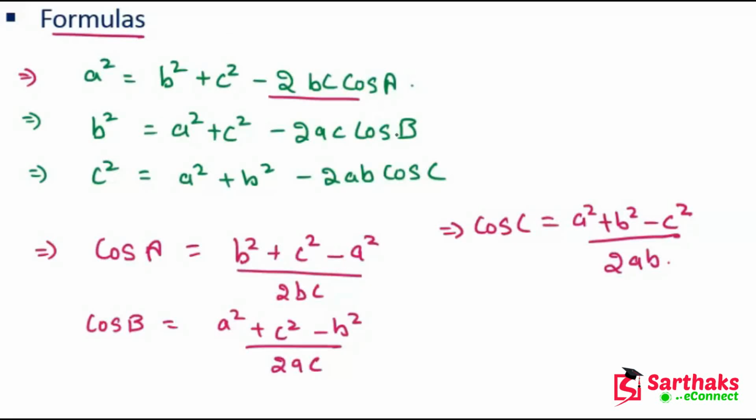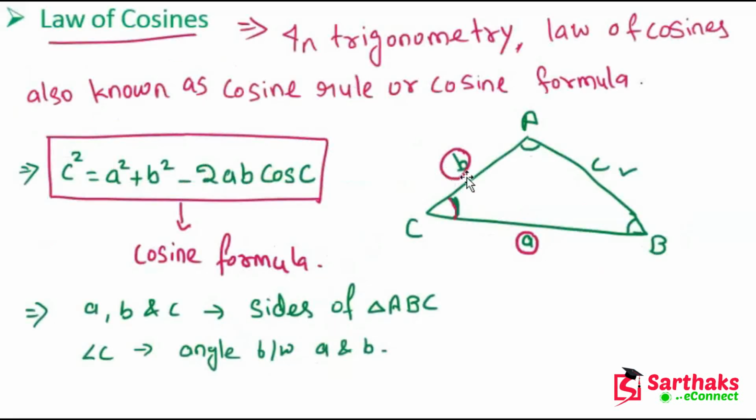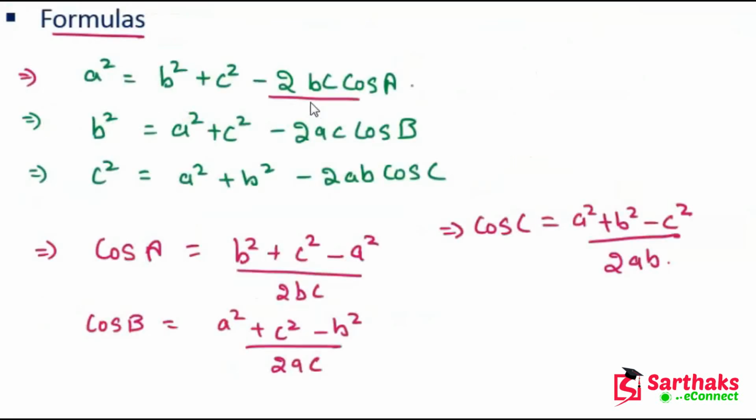Now let's suppose that out of these three angles, either angle A, angle B or angle C becomes 90 degrees. Then we can say the triangle is a right angle triangle. Let angle A be 90 degrees.